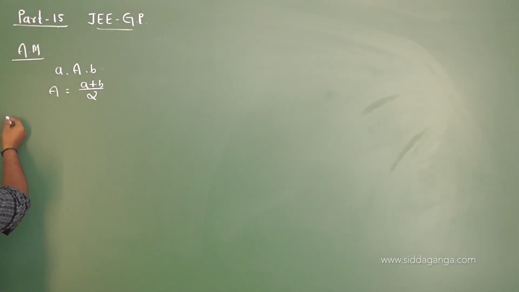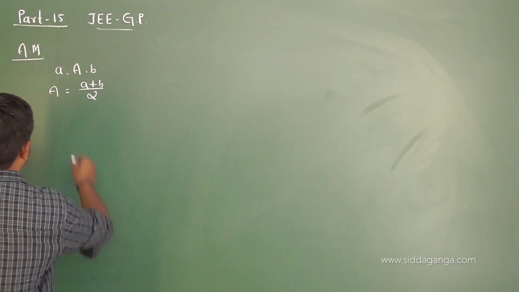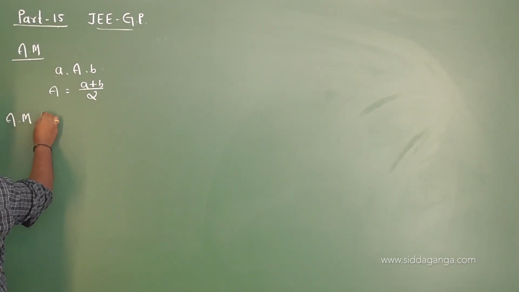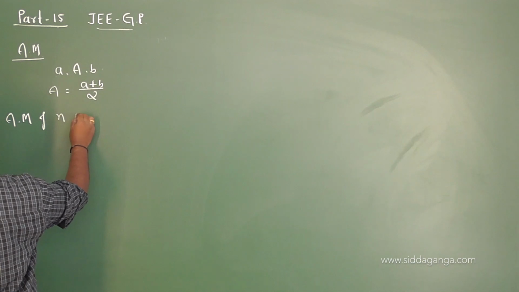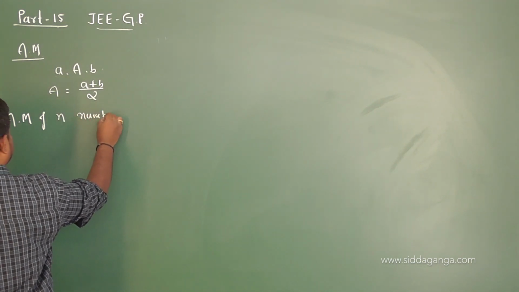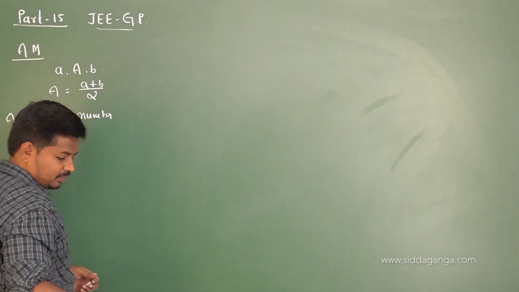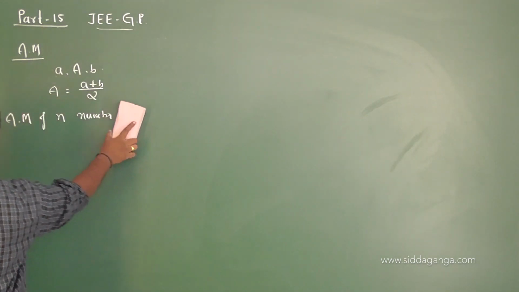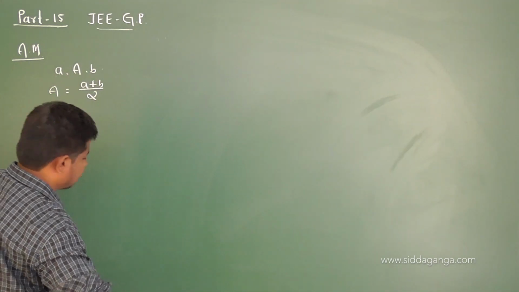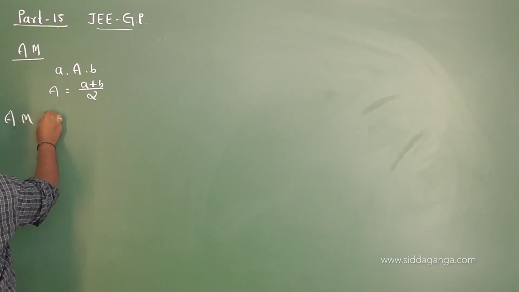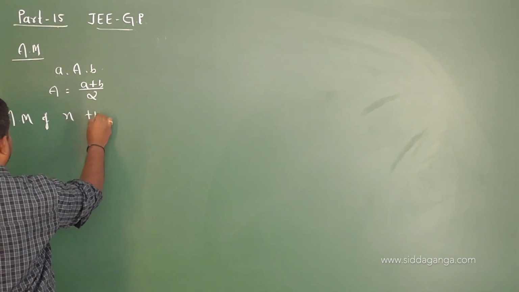For example, if there are n arithmetic means between A and B, the arithmetic mean of n numbers is given by, let me take, the arithmetic mean of n positive numbers.